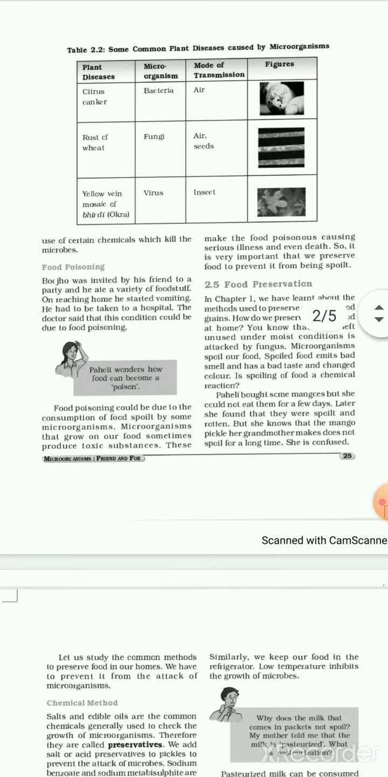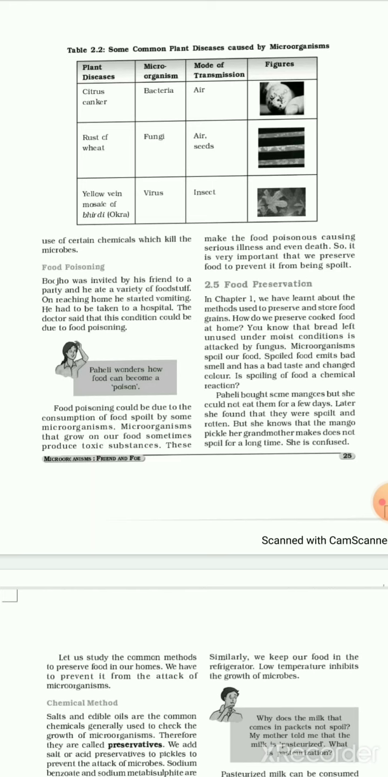See, here it is given, we have already discussed it, some common plant diseases, is it? Citrus canker, rust of wheat, yellow vein mosaic of bhindi, that is okra we call it. We discussed food poisoning also, how we suffer from vomiting and loose motion, is it?